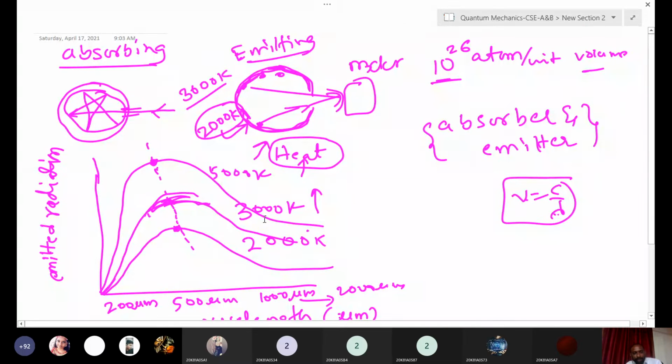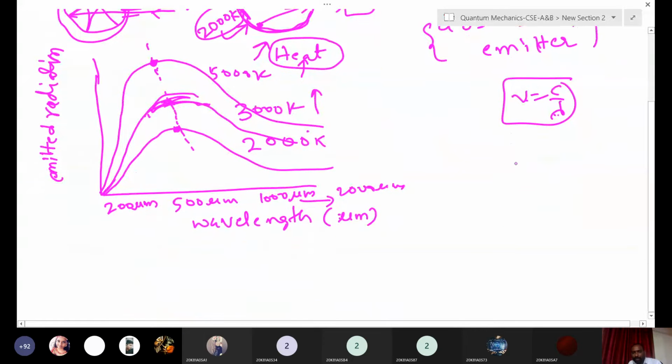So if you increase the temperature, the intensity of the emitted radiation is increasing. Here you have a black body. You are increasing the temperature, but the emitted radiation intensity is also increasing. Why is it increasing?